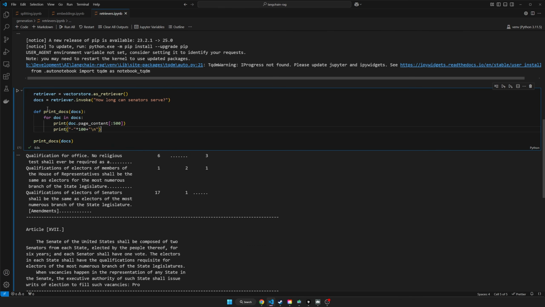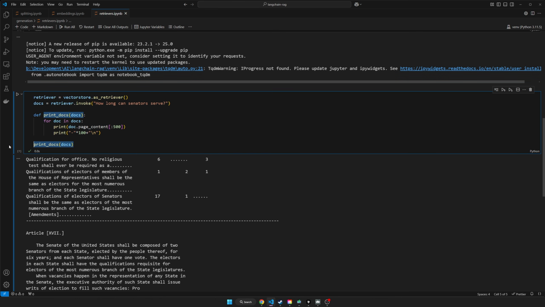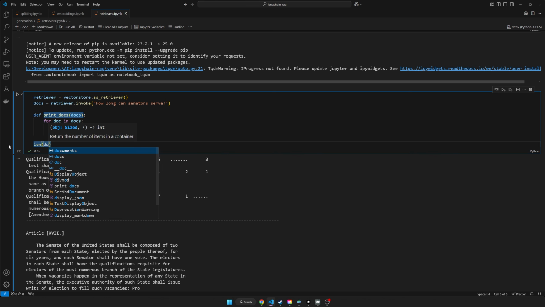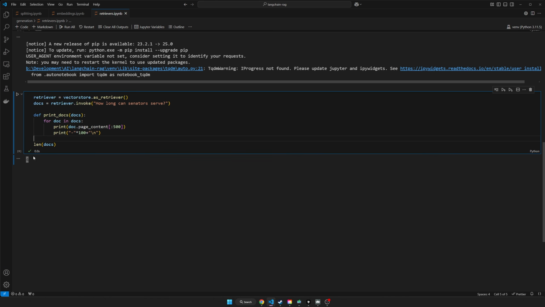Now, what you would do with these documents after you retrieve them from a retriever is augment them into a prompt and then feed that prompt into a large language model. We're going to learn how to do that in just a moment. Now, what it did is it gave us a bunch of documents. Let's see how many it gave us. It gave us 4 documents.